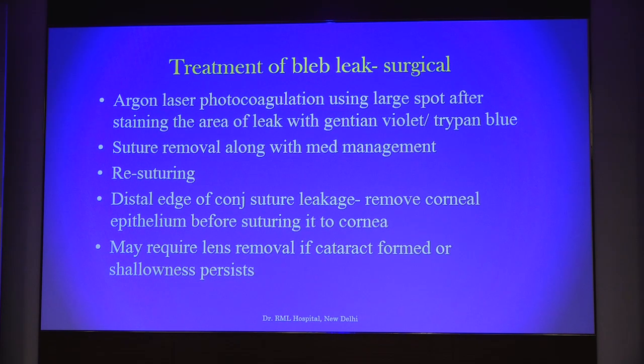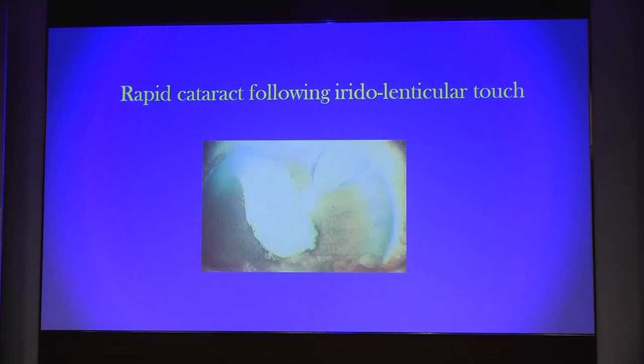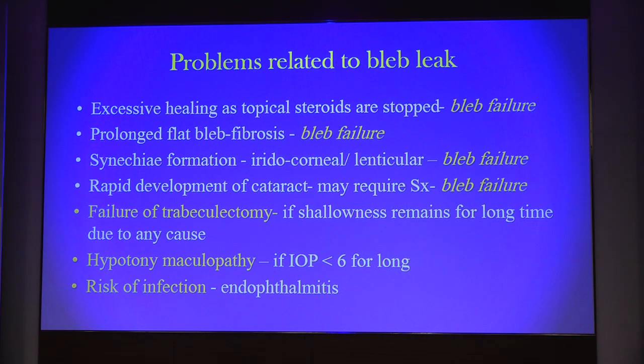The distal edge of conjunctival leakage sometimes can be at the limbus, and in case you are suturing at that time, please remove the epithelium from the cornea because suturing will have to be done conjunctival corneal. It may require lens removal if cataract has already formed and the shallowness persists, and this is cataract developing within hours. Excessive healing and topical steroids: the problems related to bleb leak are multiple, and all of them ultimately lead to bleb failure, as Dr. Das had described in his introduction.